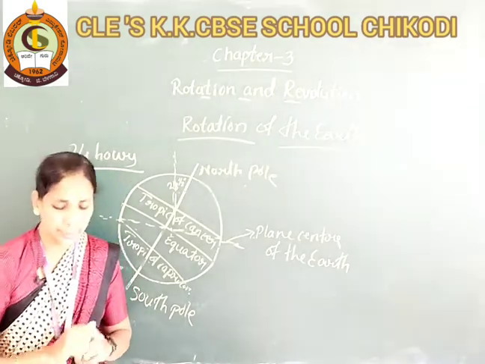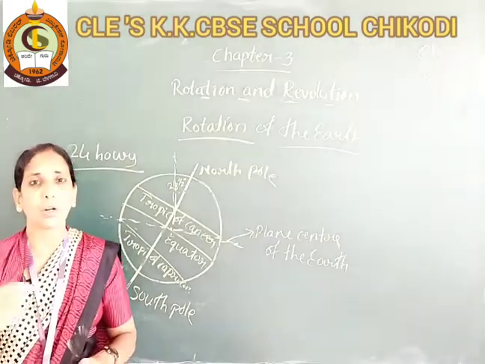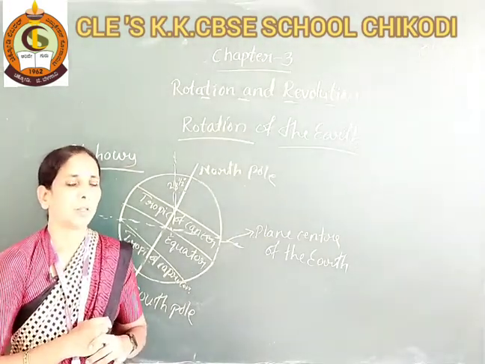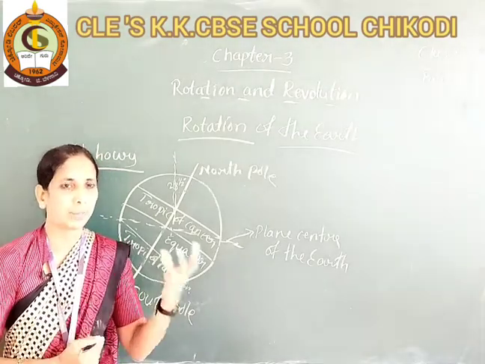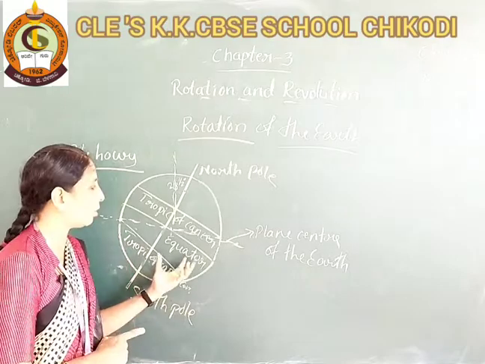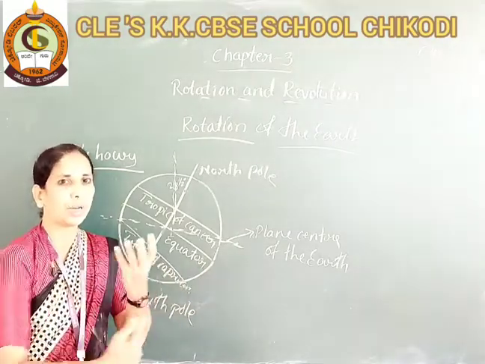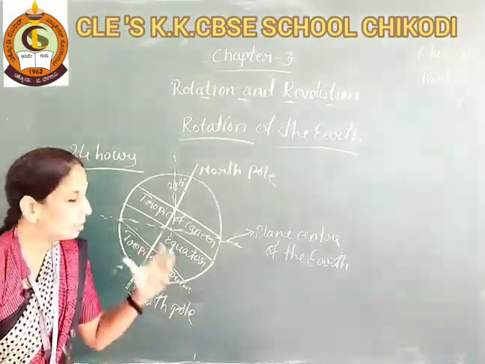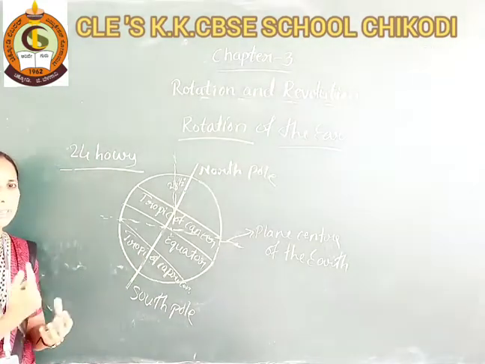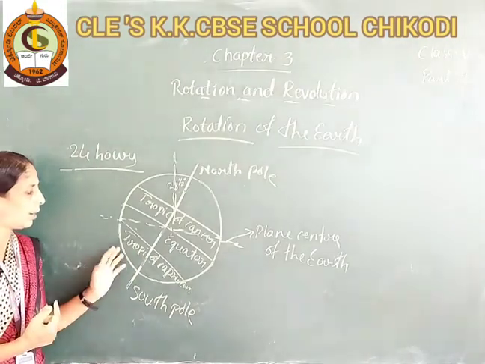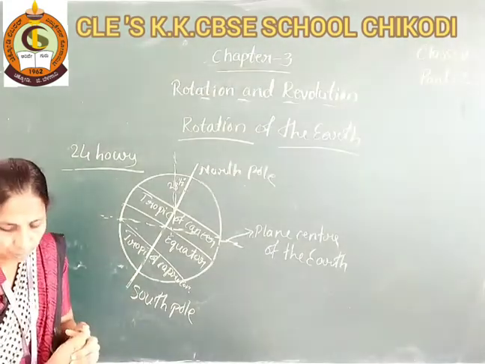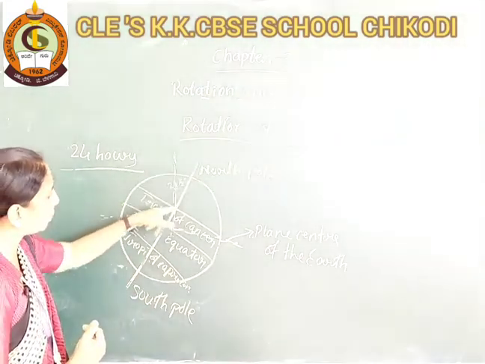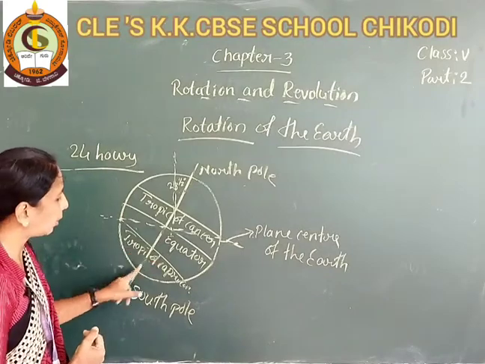You have also learnt the rotation of the earth. I gave one example, a spinning top. It moves on its axis, just like the earth moves on its axis. And this is the earth's tilt. This is the axis of the earth, the imaginary line passing through the center of the earth from north pole to south pole.